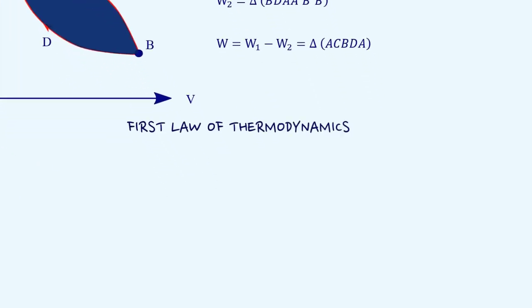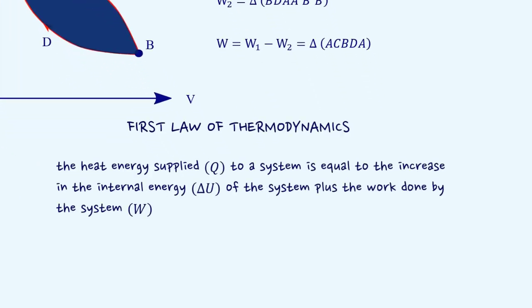Now let's discuss the first law of thermodynamics. According to the kinetic theory of gases, the molecules of an ideal gas do not exert intermolecular forces. Therefore, the molecules of an ideal gas do not possess potential energy. As a result, the internal energy of an ideal gas is wholly kinetic in nature and is a function of temperature only.